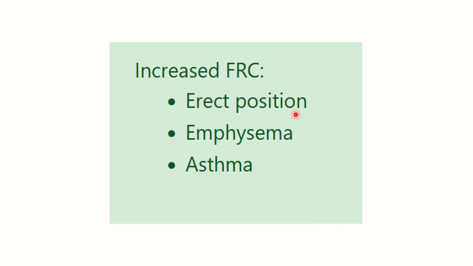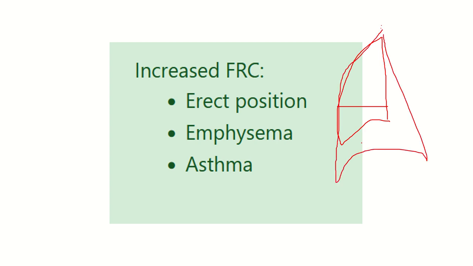In erect position, the lung volume increases due to gravitational factor. Imagine this is a lung, and up to there is the functional residual capacity. But when a patient is standing, then the lung length usually increases, and for this condition, the functional residual capacity also increases.